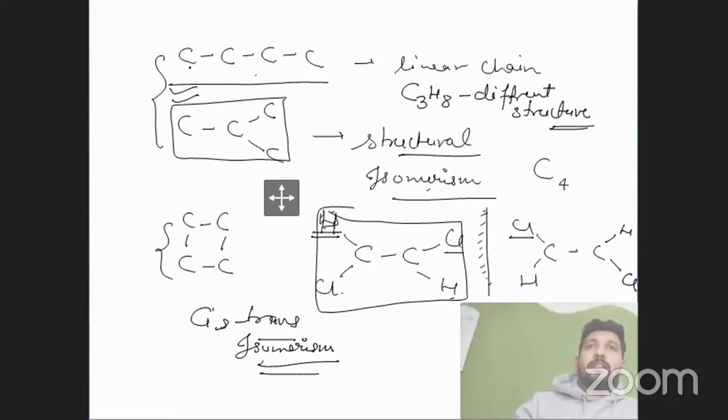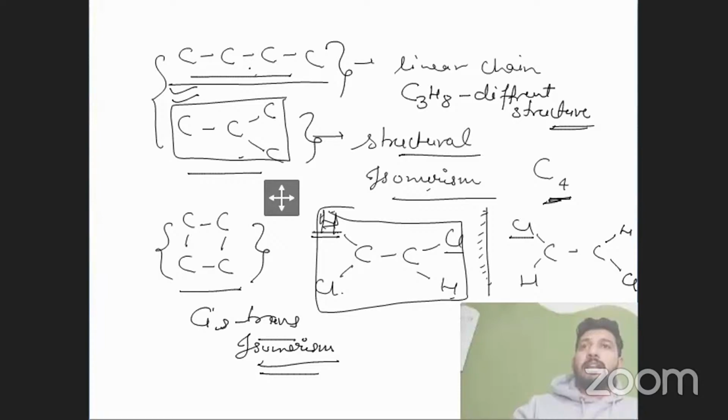As you can see here, this is a linear chain, this is branched, and this is a cyclic structure, right? We learned these 3 structures in the class 10th lecture. But all of them contain only 4 carbons, right? So if the compound differs by the structure, then it is known as structural isomerism. Am I clear, or do you need further explanation?